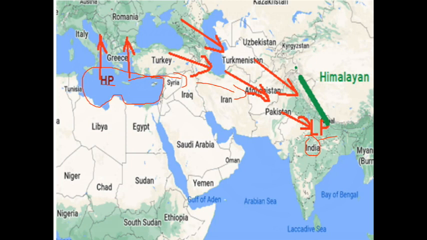This green color shows the European countries, and this is our Asia. This sea is called the Mediterranean Sea, and it lies in the west of our country. This wind is coming from which direction?